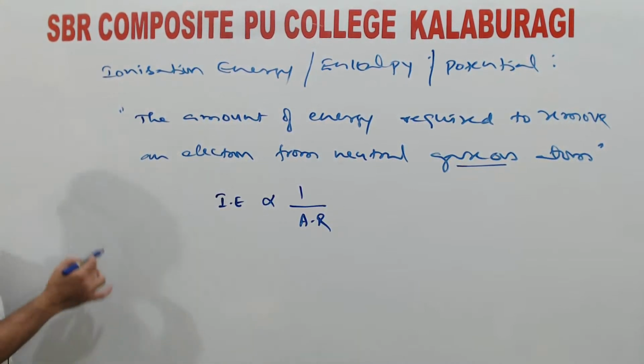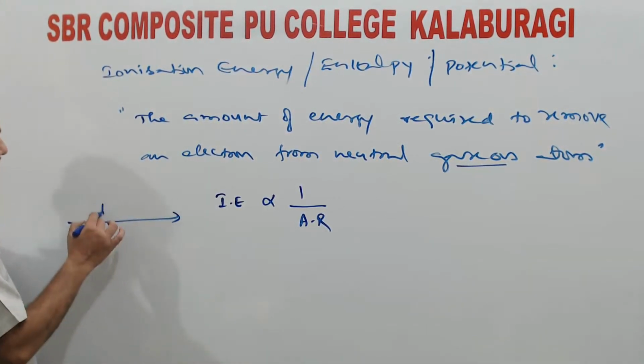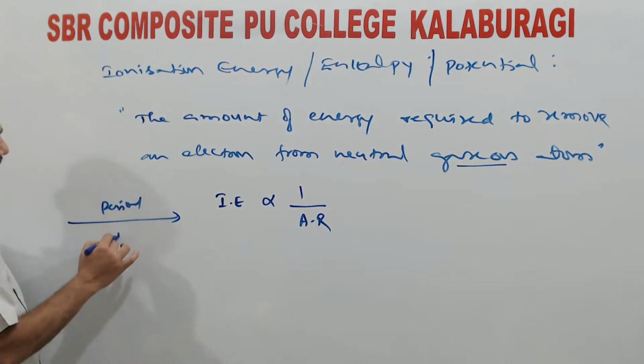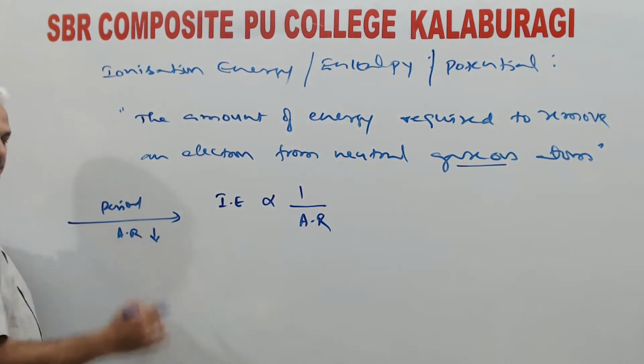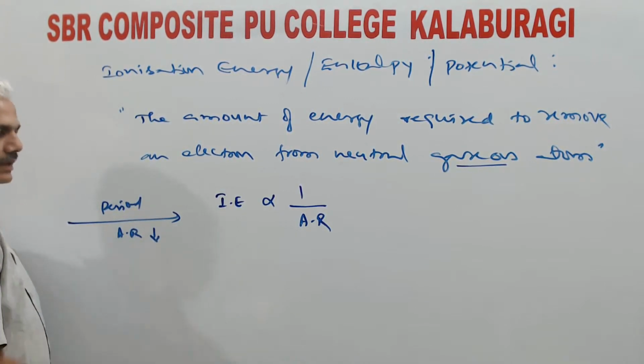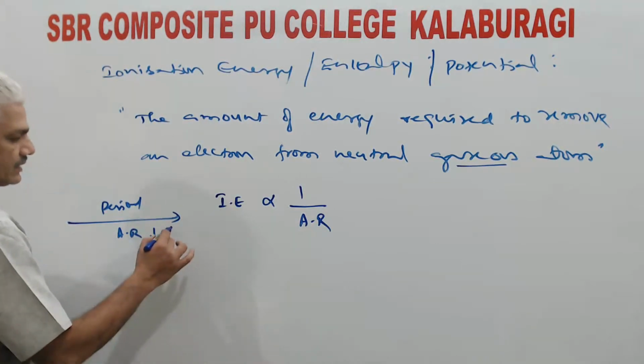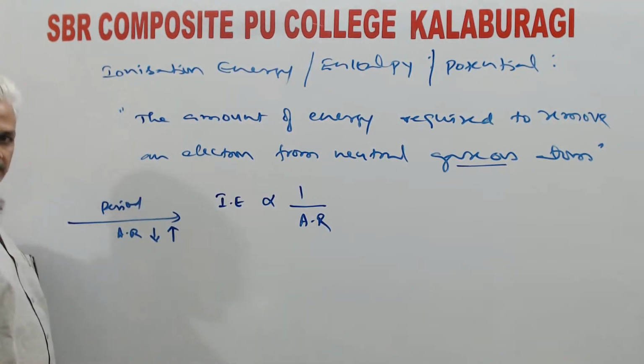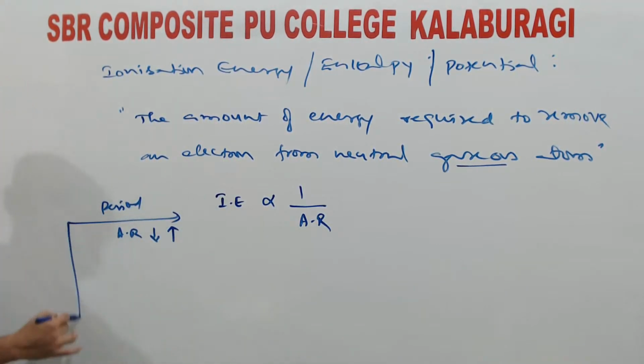Just now we have discussed, as we move along a period, atomic radius is decreasing. So when atomic radius decreases, ionization energy value increases. Down the group, atomic radius is increasing. Therefore, ionization energy value will decrease.